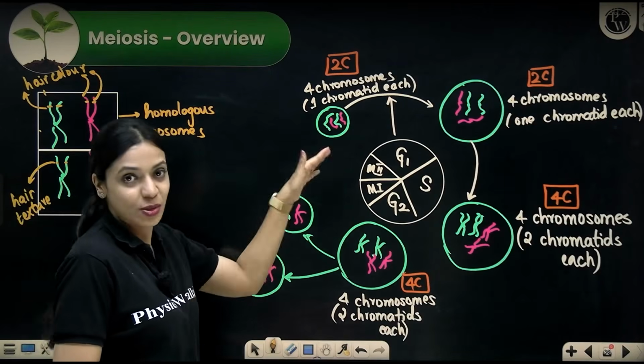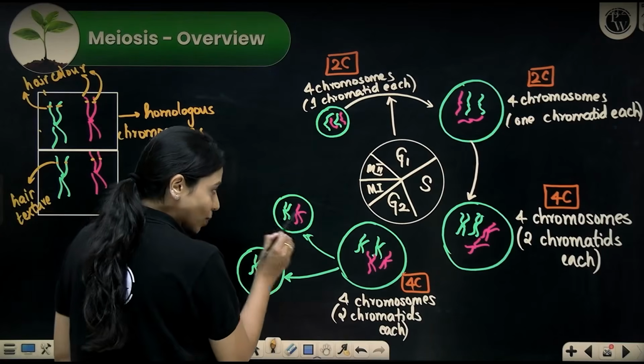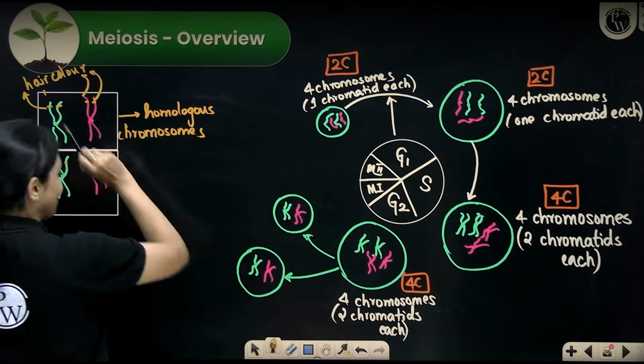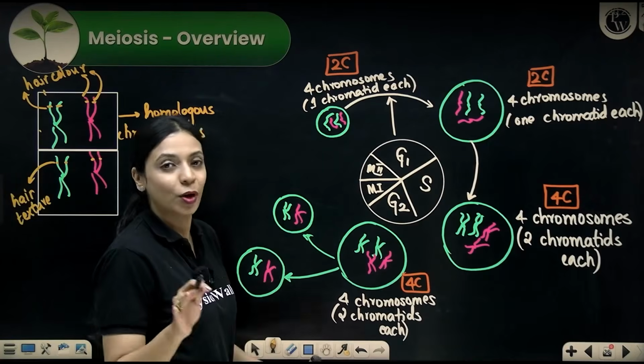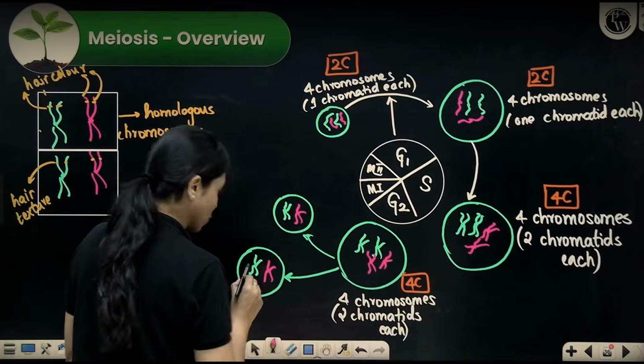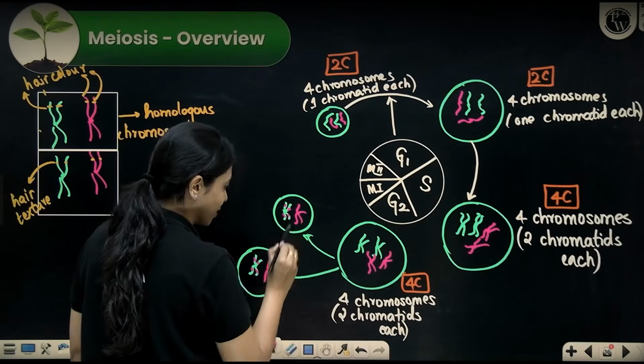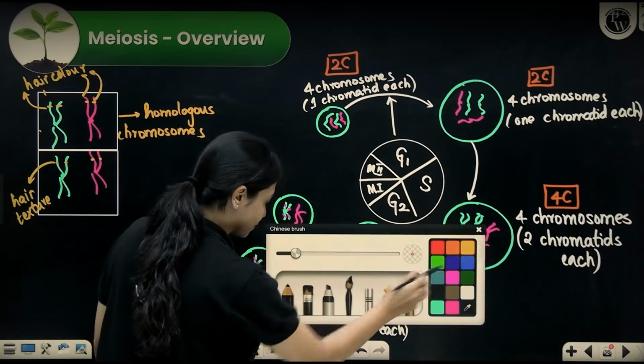As meiosis I proceeds, something beautiful happens such that these chromosomes will not be either entirely maternal or entirely paternal. A process called crossing over will take place such that each chromosome becomes a mixture of maternal and paternal genes.